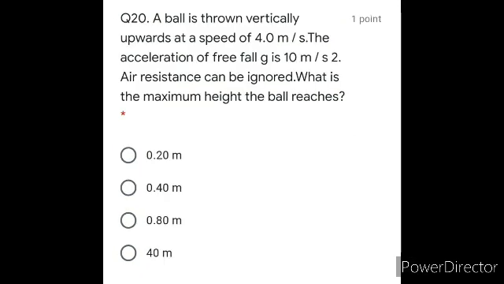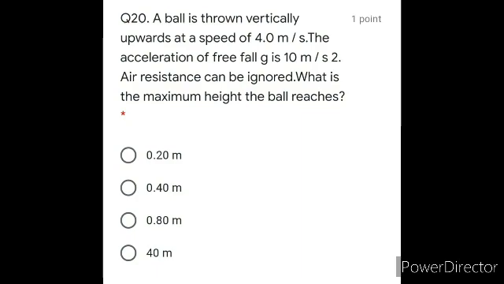Then is question number 20. A ball is thrown vertically upward at a speed of 4 meter per second. The acceleration of free fall g is equal to 10 meter per second square. Air resistance can be ignored. What is the maximum height? So you have to find out the maximum height.